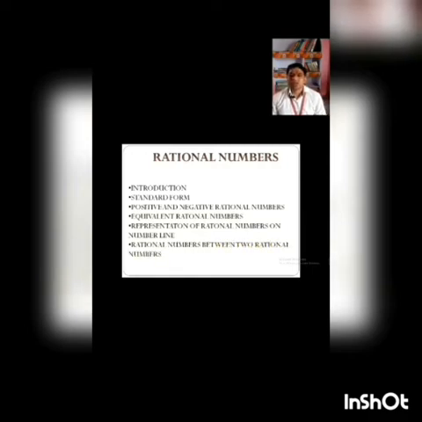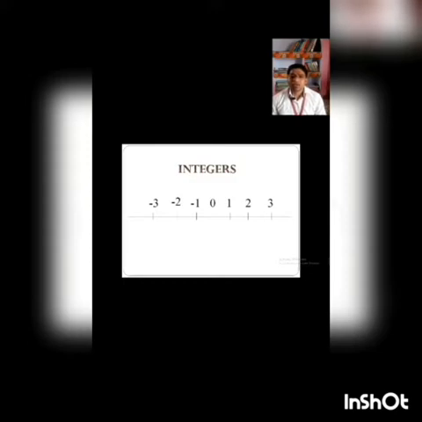To understand rational numbers more clearly, we draw a number line of integers. Here all the positive numbers are on the right side of 0 and all the negative numbers are on the left side of 0. We know that 1 comes after 0, 2 comes after 1, 3 comes after 2, and so on. Can you tell me what comes between 0 and 1? Yes, it's 1 upon 2. If I divide 1 by 2, I will get 0.5, and 0.5 is greater than 0 but less than 1.